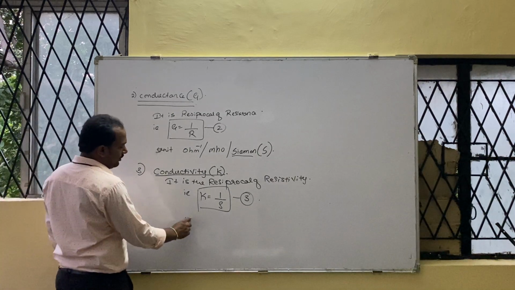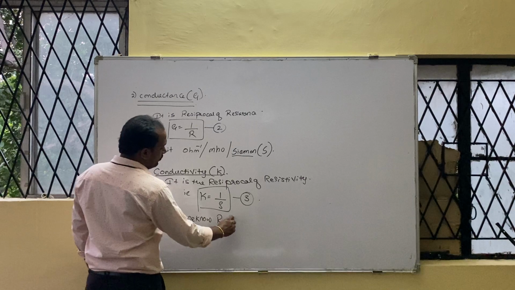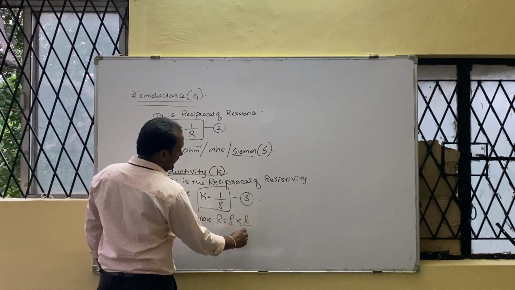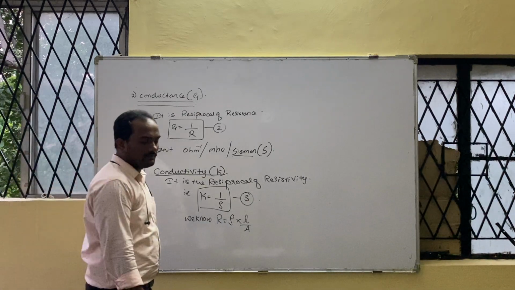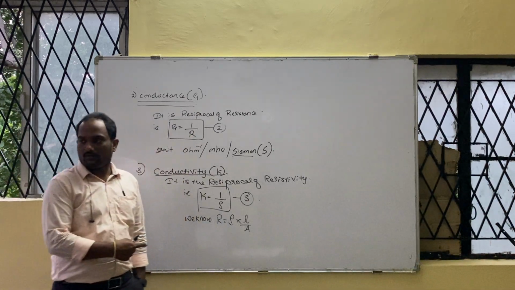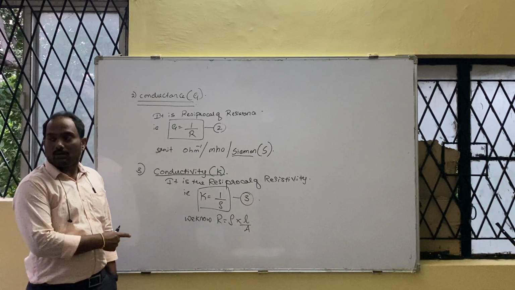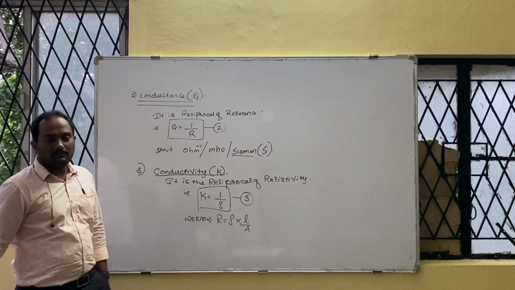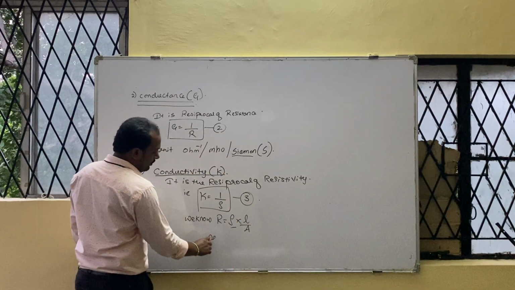Continue along with me, very simple. R is equal to rho into L upon A. We know this, already studied, according to Ohm's law. Then I want rho.